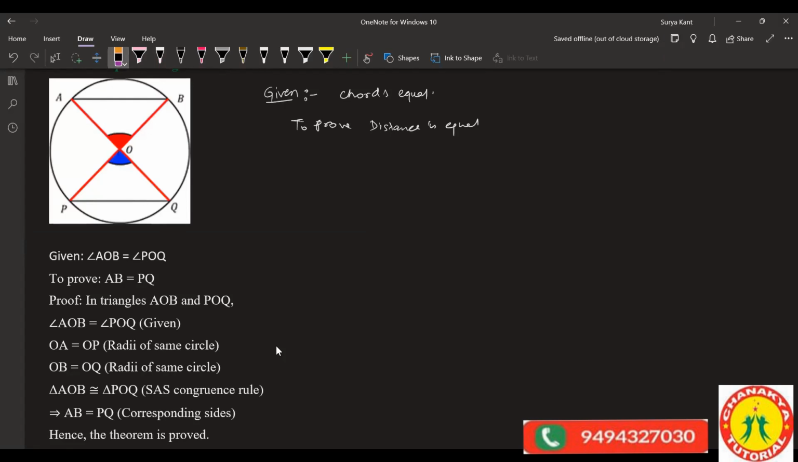Vertically opposite angles are also equal. But then we're supposed to prove that the distance from the chord is equal. For that we have to prove the triangle AOB is equal to triangle POQ, right?